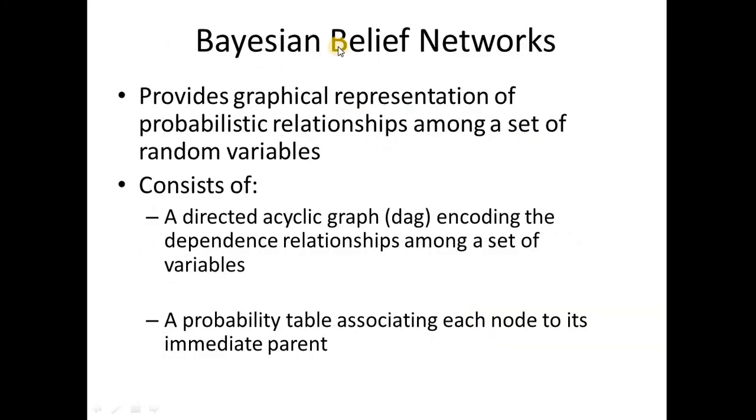Okay, next topic is Bayesian belief network. A Bayesian belief network provides a graphical representation of probabilistic relationships among a set of random variables. It consists of two things: a DAG, that is a directed acyclic graph, as well as a probability table.